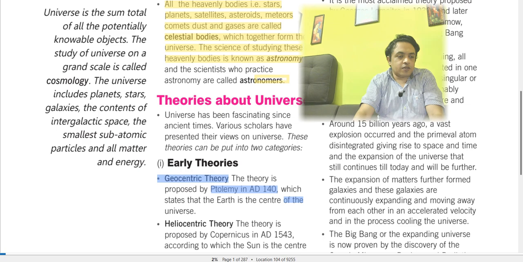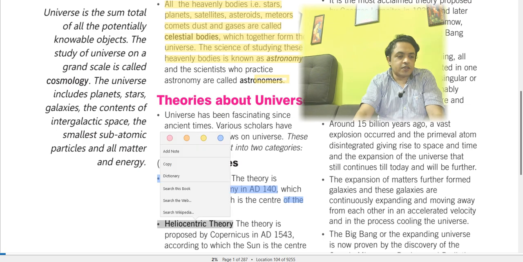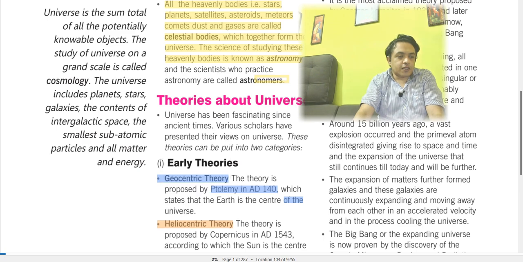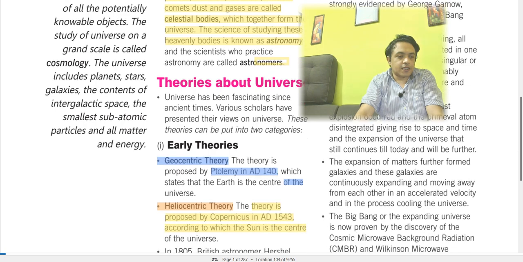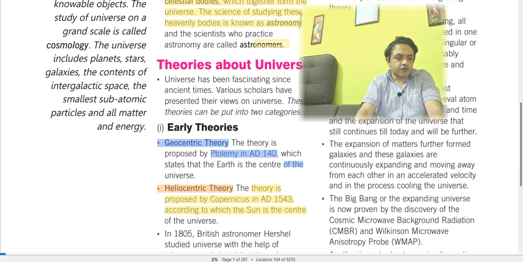And now the heliocentric theory. In 1543 AD, the heliocentric theory was proposed, which states that the sun is at the center of the universe, right?